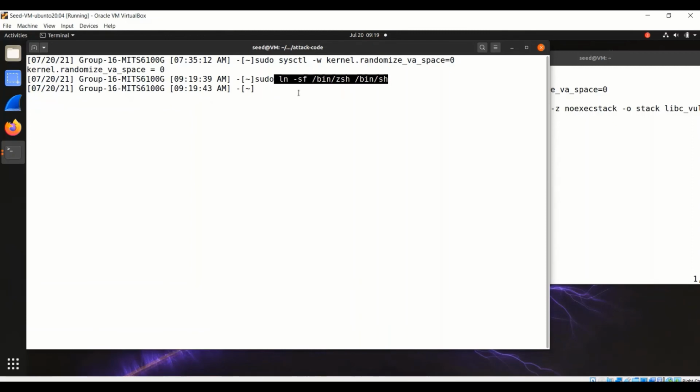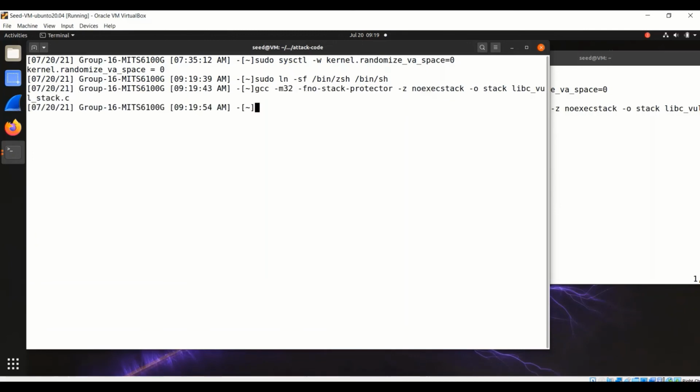Now we are going to compile the vulnerable program. So in this case we turn off the stack guard, but we do enable the non-executable stack. So you cannot put code on the stack anymore. And last one, we are going to turn this into the root owned setuid program. Yeah, see, we got a vulnerable program.